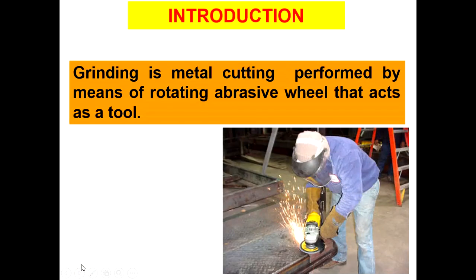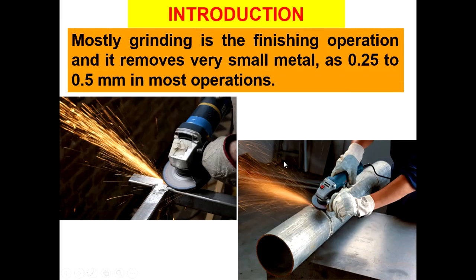So grinding is a metal cutting process. It is performed by rotating the abrasive wheel against the workpiece. When the abrasive wheel touches the workpiece, it will remove the material in the form of chips from the workpiece. In a grinding process, a very small amount of material is removed, 0.25 mm to 0.5 mm. So you can refer to grinding as a finishing operation also in many metal cutting operations.